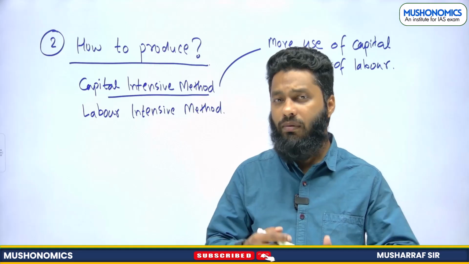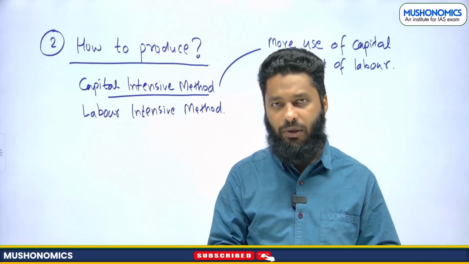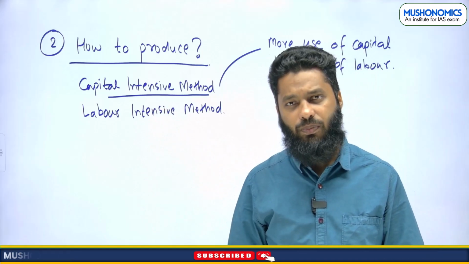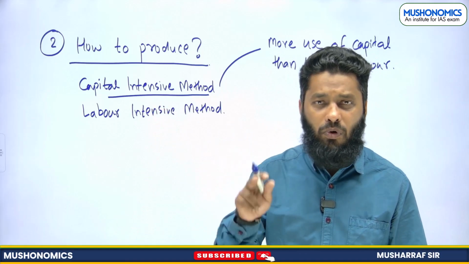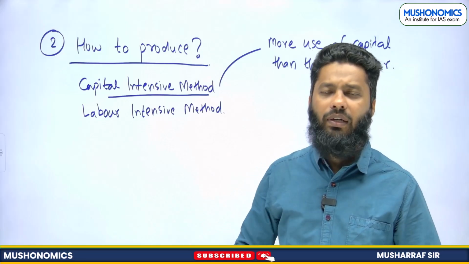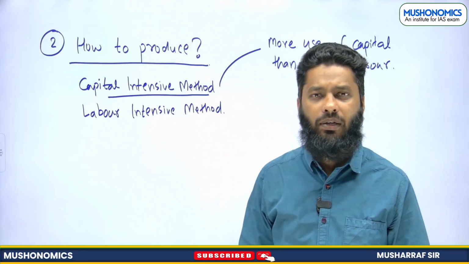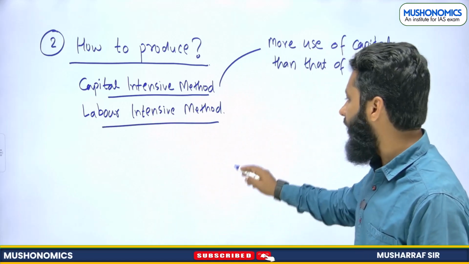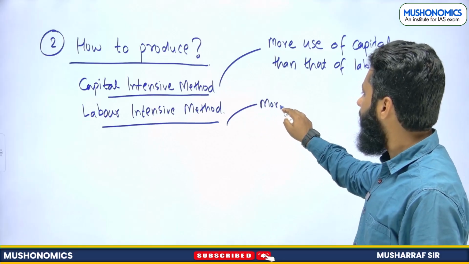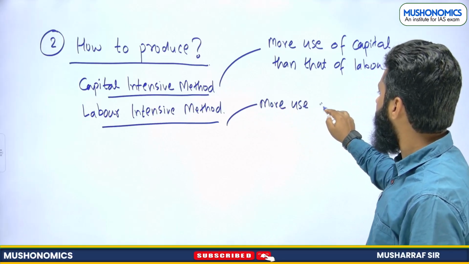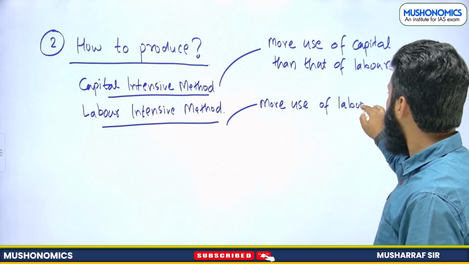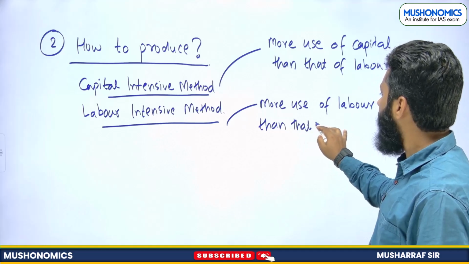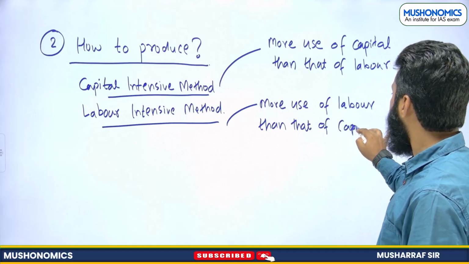When you are using small machines, you need more labor to work on that, right? So labor intensive method and capital intensive method. Capital intensive method, more use of capital than that of labor, right? When we say labor intensive method, more use of labor than that of capital.